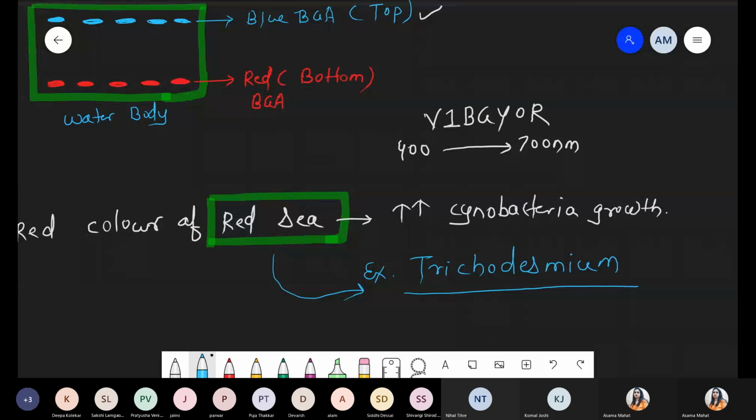So first of all, we discussed the difference between the Gaiduko phenomenon and another one. Now we are talking about number two, that is nitrogen fixation. Next one, nitrogen fixation.